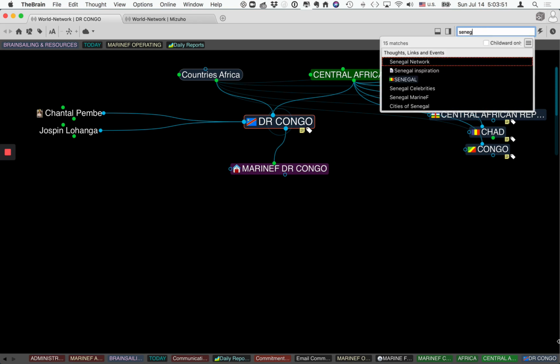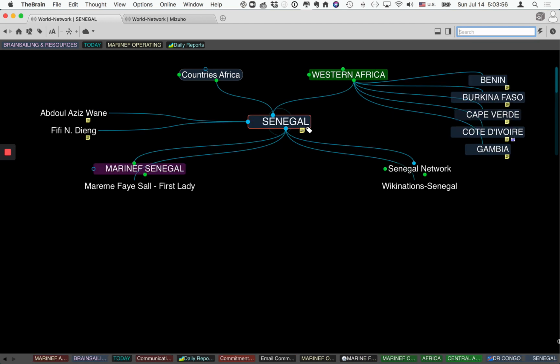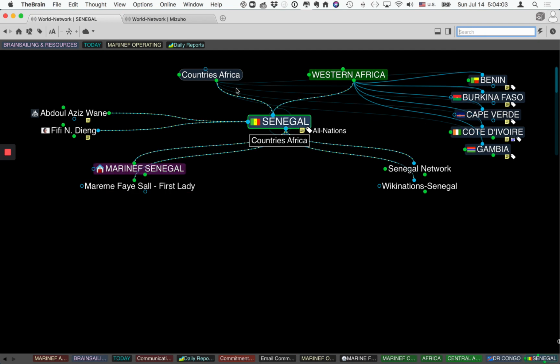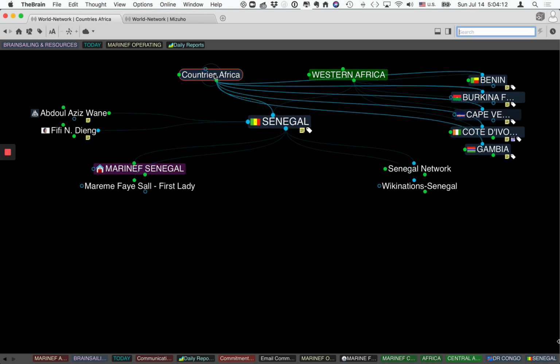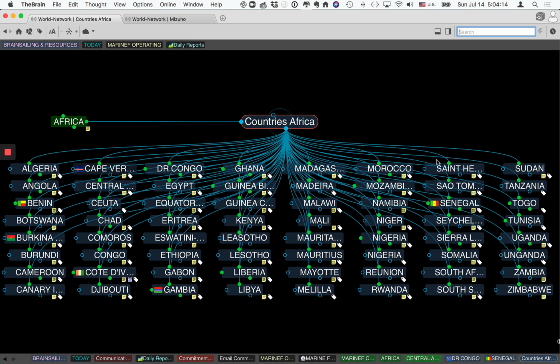The whole process of this database, the idea is to go very fast where I want to find something useful. So I see Senegal here, which is connected to the countries of Africa. If I click on countries of Africa, then all the countries of Africa that we have are exposed to me. That is the way that I can know what's going on around the world.